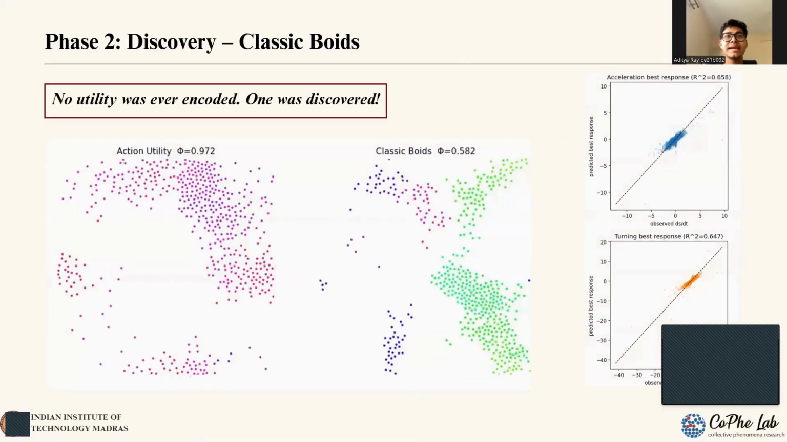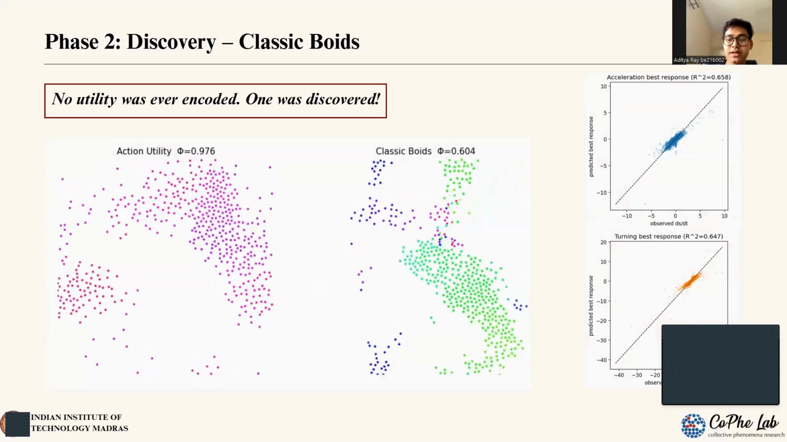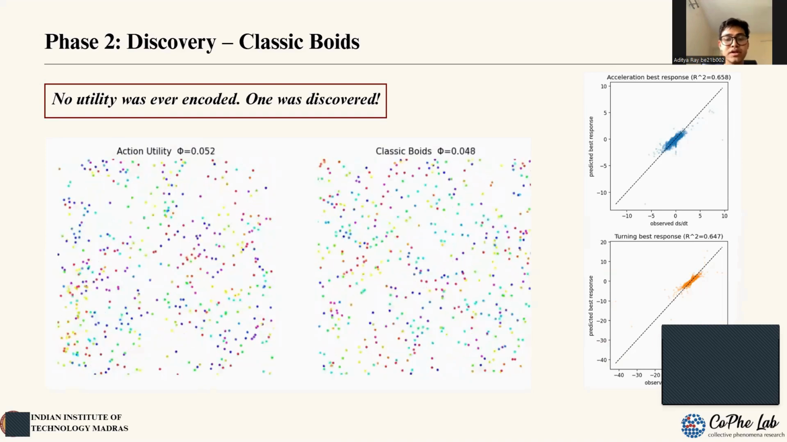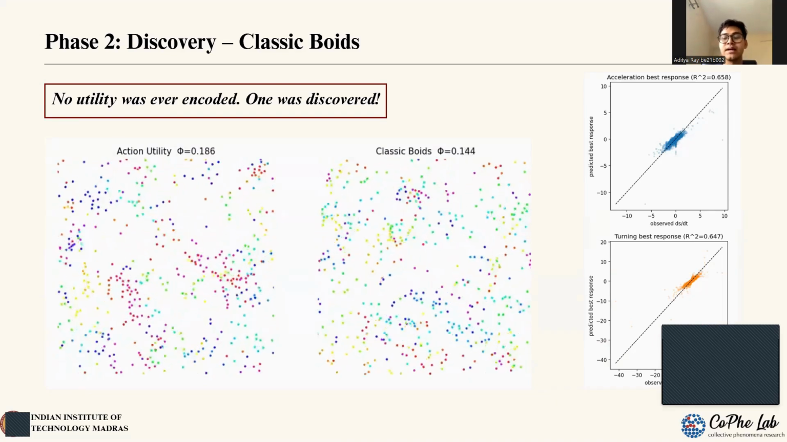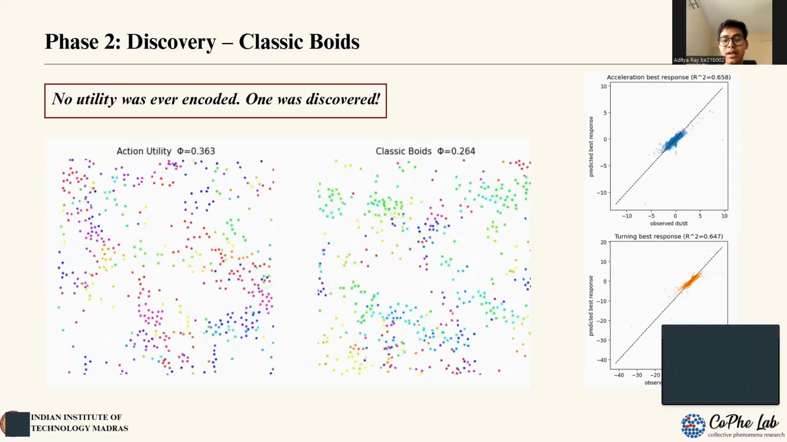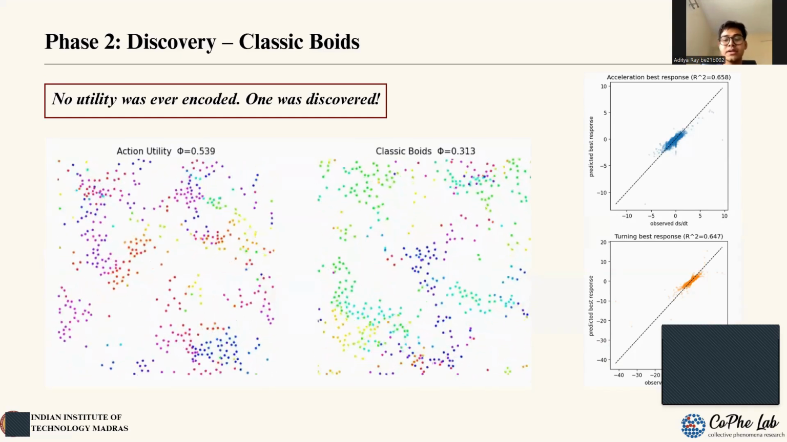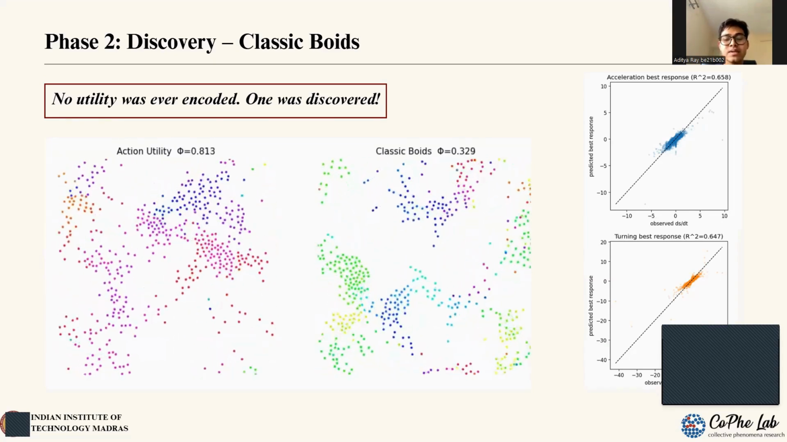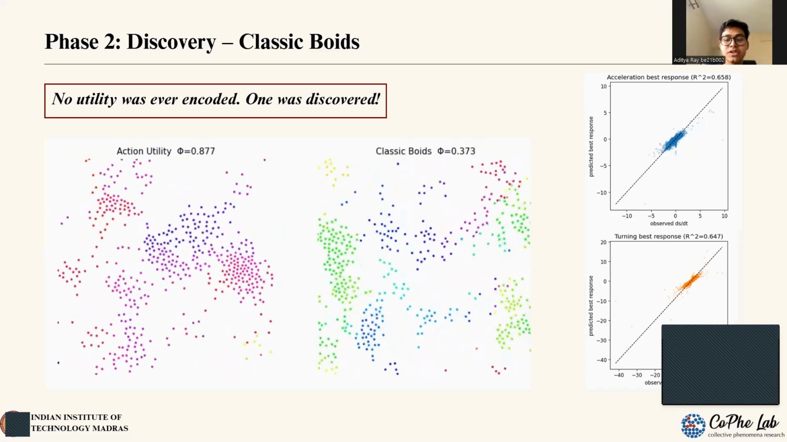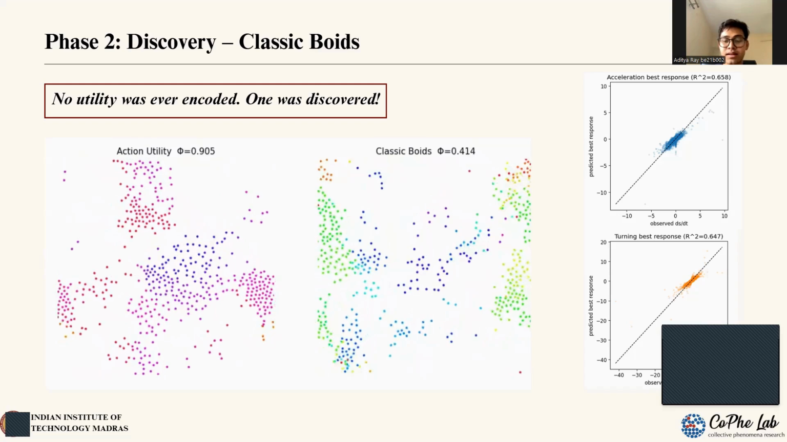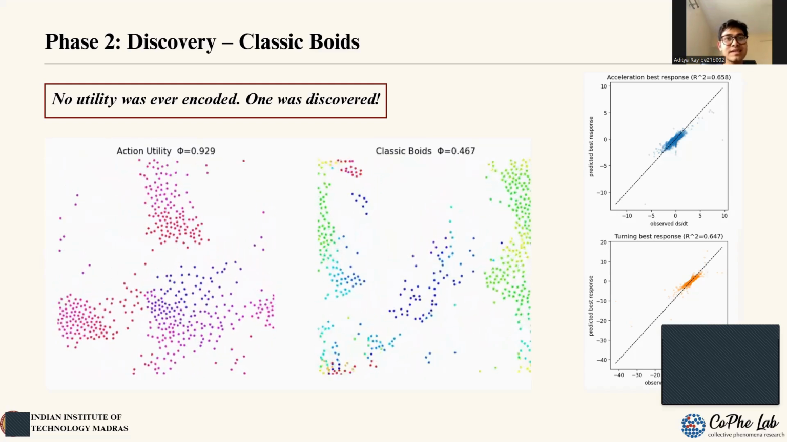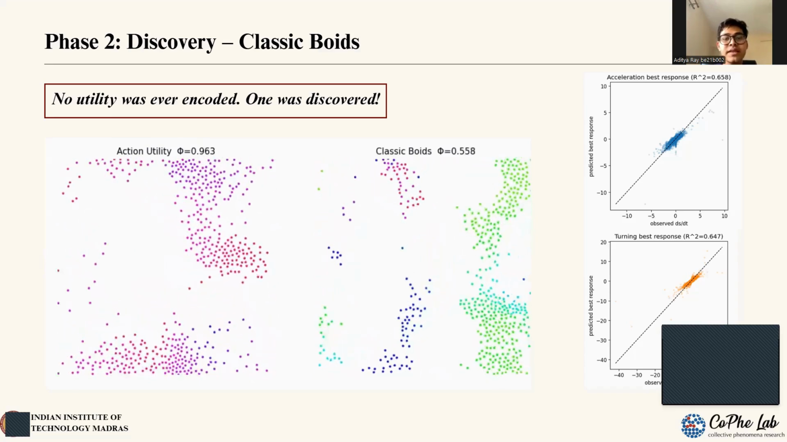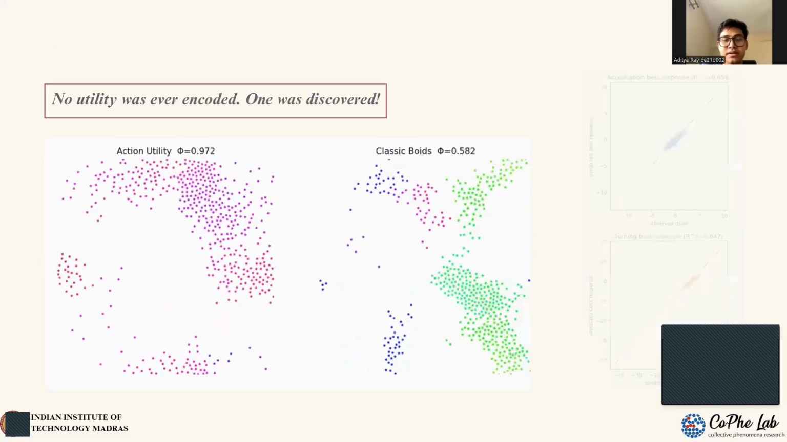Our most exciting result actually came in phase 2 of this project. We took the classic Reynolds-Boyds model, 3 simple steering rules with no game-theoretic design whatsoever, and asked, is there a hidden game lurking beneath the flocking? And using the sparse regression pipeline that we created, we discovered a latent utility structure that explained agent accelerations and turning very well. And when we simulated agents using this discovered utility function, genuine flocking emerged. So a game was actually there all along, and we just had to look for it.